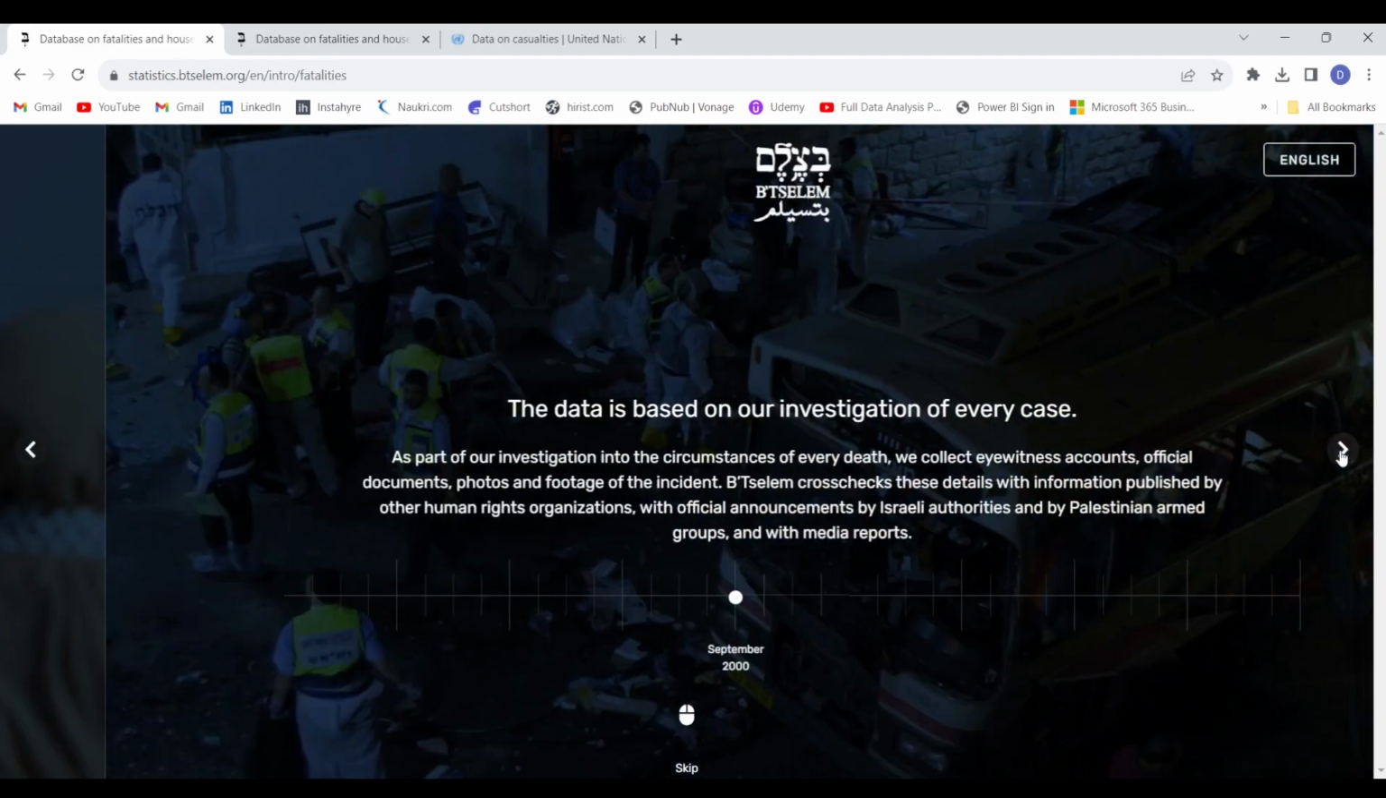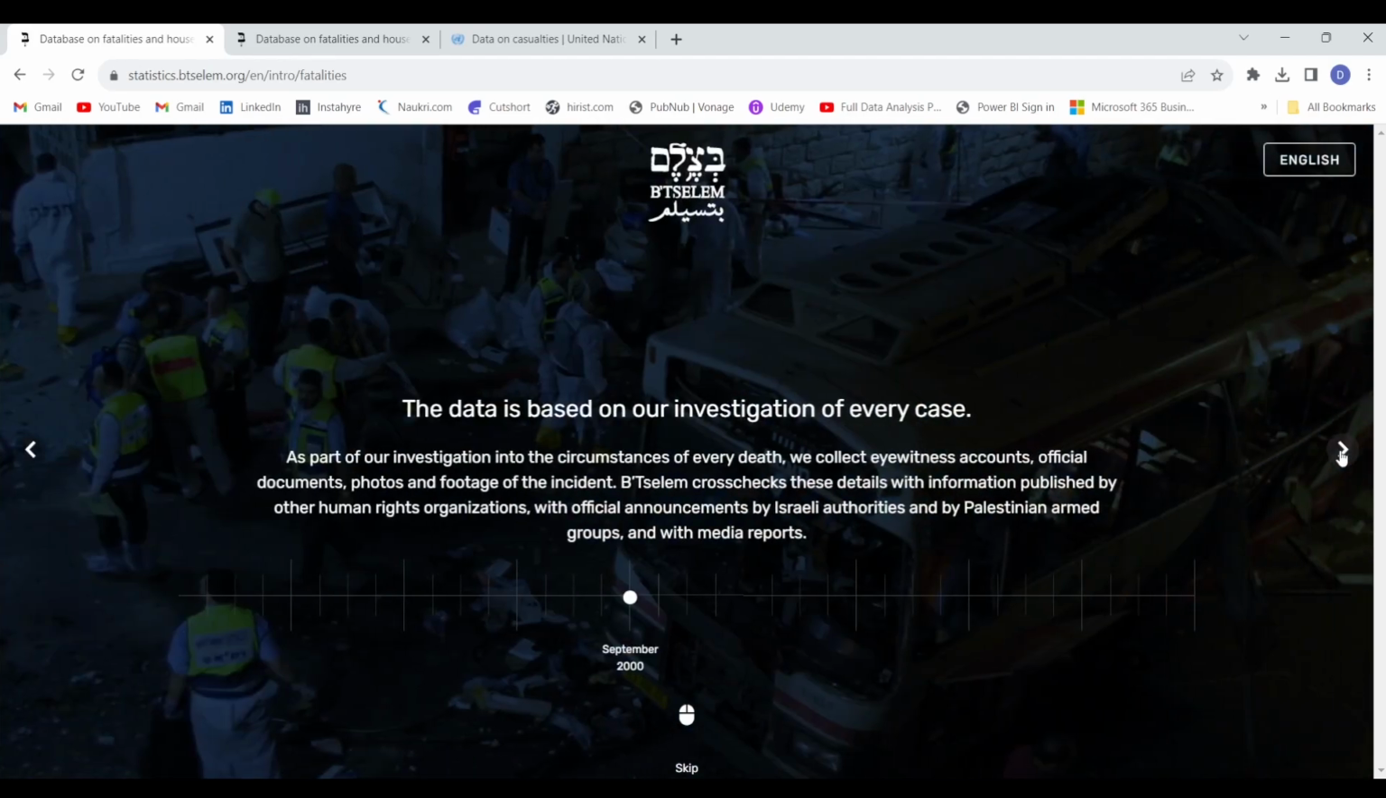Moving on to the next page, you can see that they have clearly mentioned the way they have carried out the investigation and the way they have collected the data. They tell you that they have collected eyewitness accounts, official documents, photos and footage of the incident, etc. So you can read this particular page as well. This talks about the way they have collected the data.